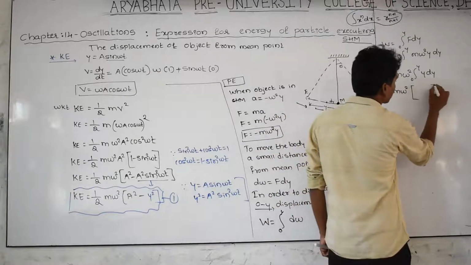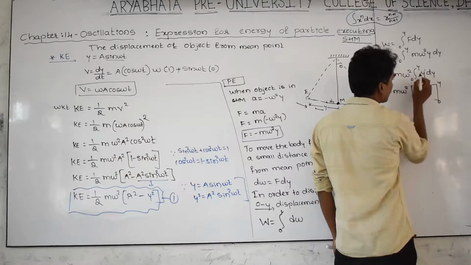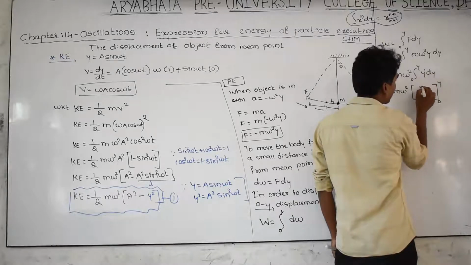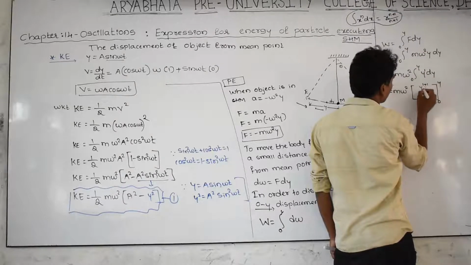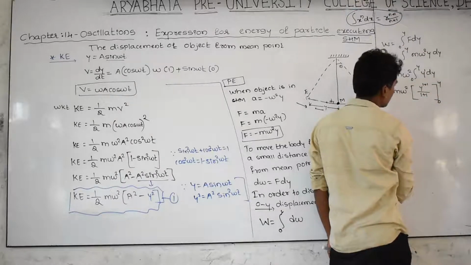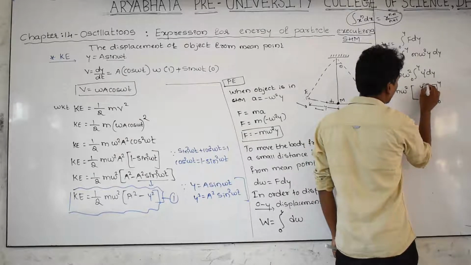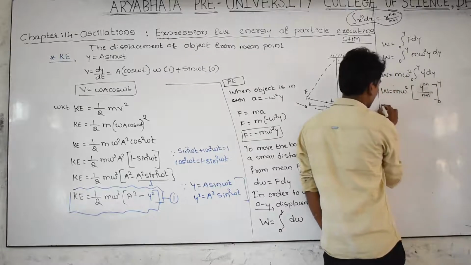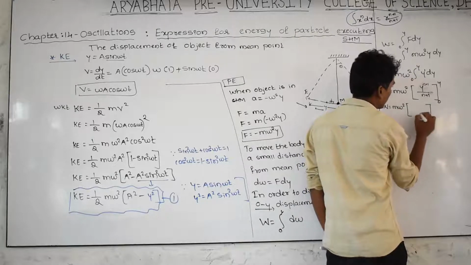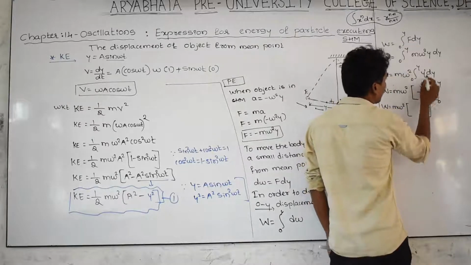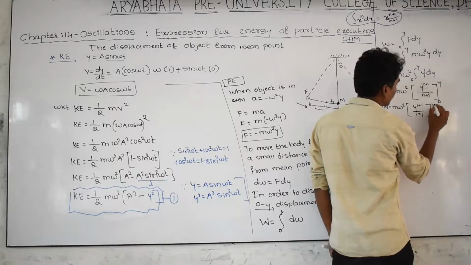First of all, take the limits like this. This is 0 to y. Here the power is 1. X raised to n means y raised to, what is n? That is 1. So y raised to 1 plus 1 divided by 1 plus 1, directly according to the formula, y raised to n plus 1 by n plus 1. W is equal to M omega square. What is n here? N is 1. Y raised to 1 plus 1 by 1 plus 1. This is 0 to y.